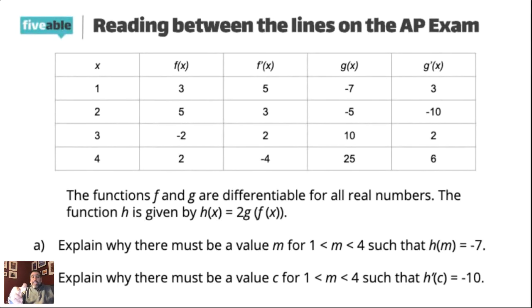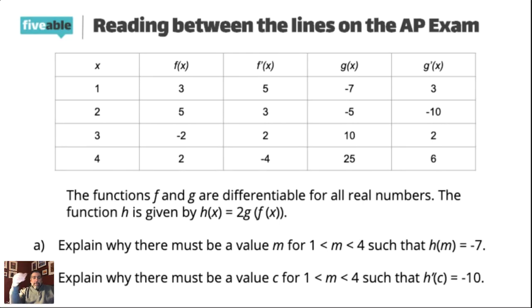But you can't just say, yes, it's true because of the intermediate value theorem. If you're going to say the intermediate value theorem in the response, you must first state that the function is continuous, because you can't use the theorem without stating the condition. So in that explanation, it should start off, because my function, in this case h of x, is continuous, the intermediate value theorem applies, and then you show the work of the intermediate value theorem.